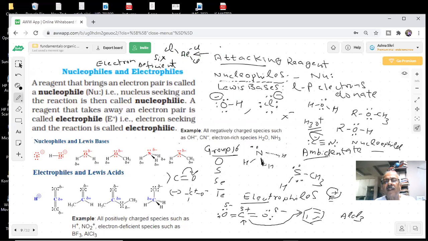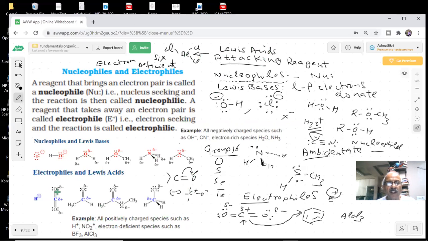What do you call this? Lewis acid. So all the Lewis acids will be electrophiles. Here we see that H plus, NO2 plus, Cl plus, so many things will act as electrophiles.